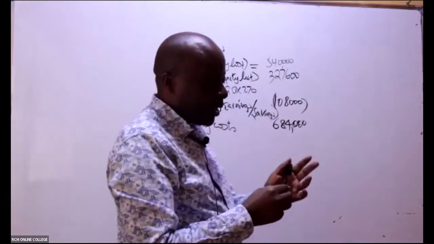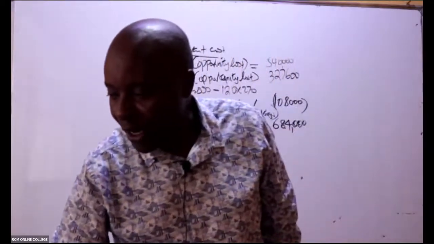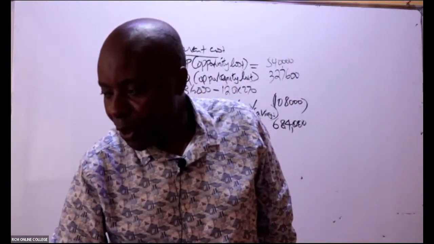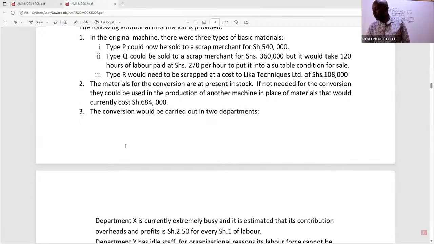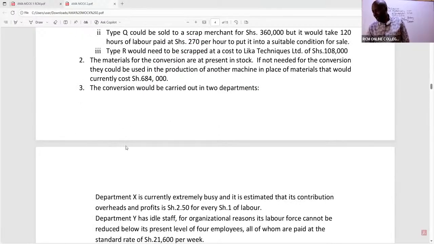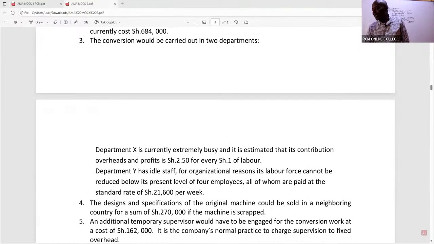So let's move on. And now from now moving forward, it is yours to try. Let's see here. The conversion cost will be carried out in 2 departments. We have Department X, which is currently extremely busy, and it is estimated that its contribution to overheads and profits is 2.5 for every shilling of 1 hour of labor. So Department X is extremely busy.